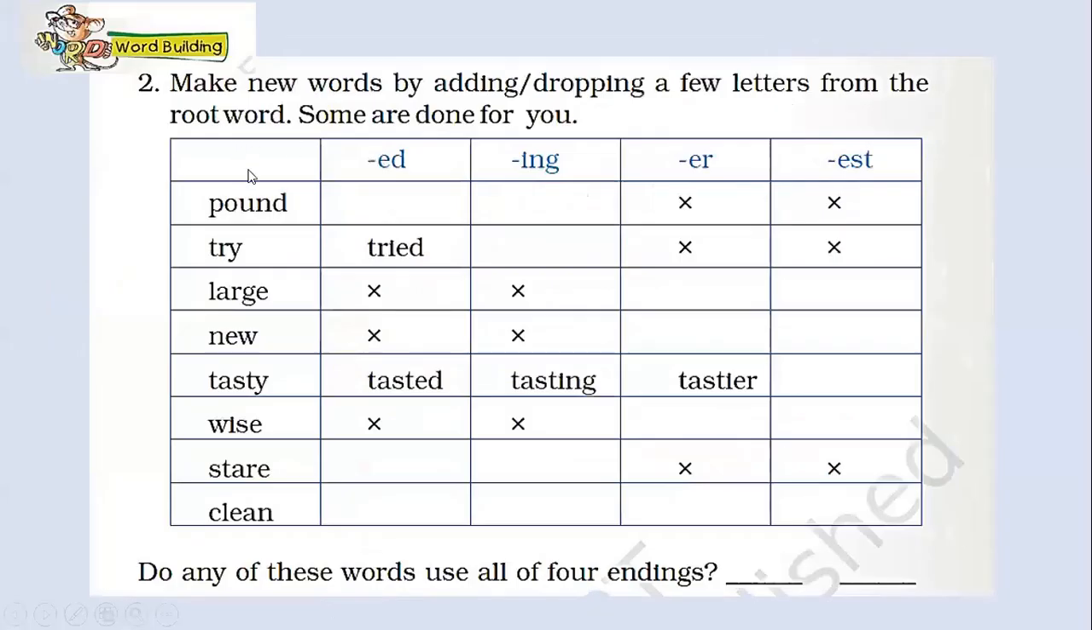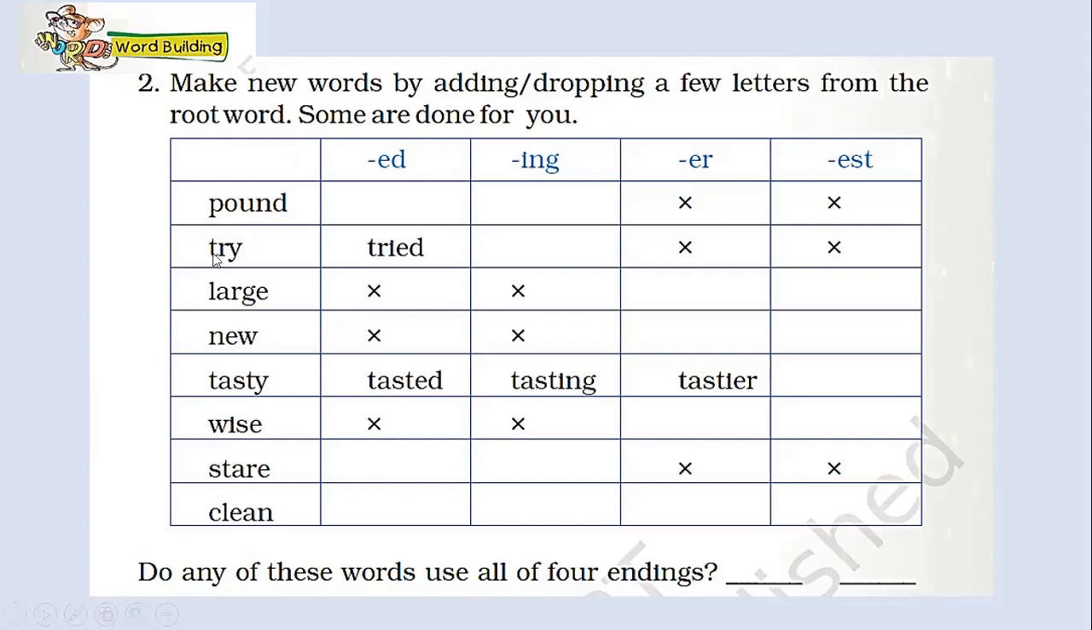Next, we have a very interesting activity, children. Make new words by adding or dropping a few letters from the root word. Some are done for you. Children, on the extreme left, there are 8 words: pound, try, large, new, tasty, wise, stare, and clean. You need to find out if you can add these suffixes to these words to make new words. These are the base or the root words.